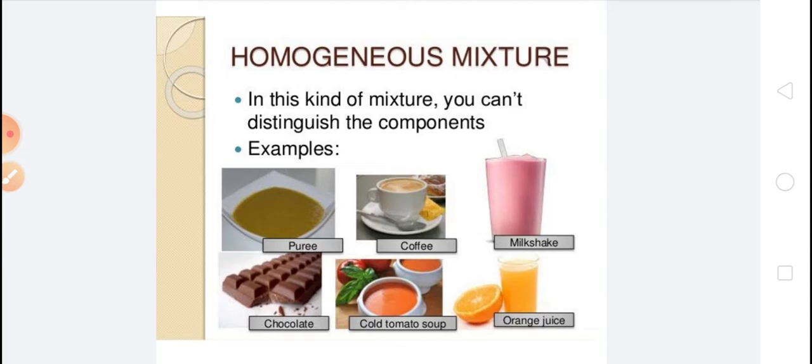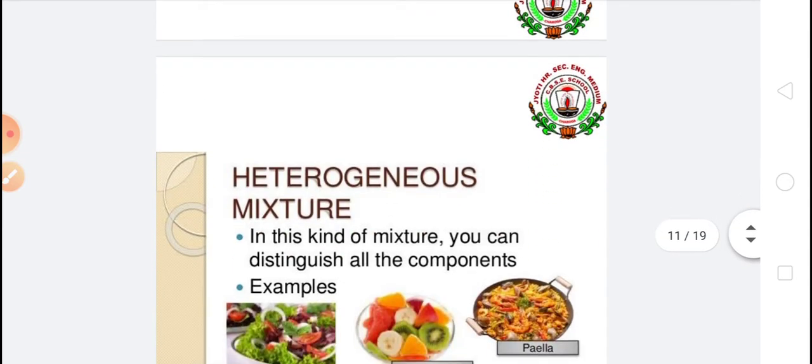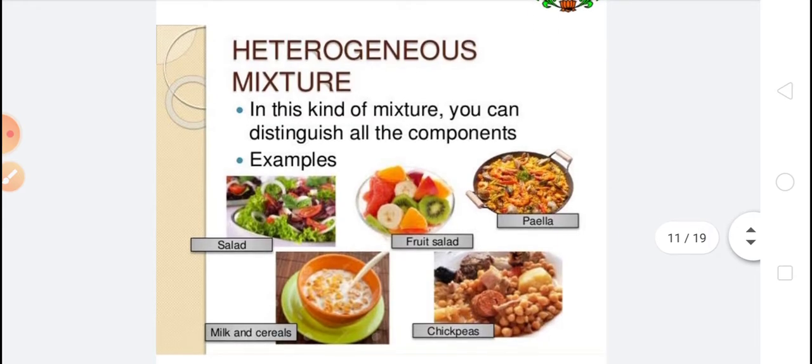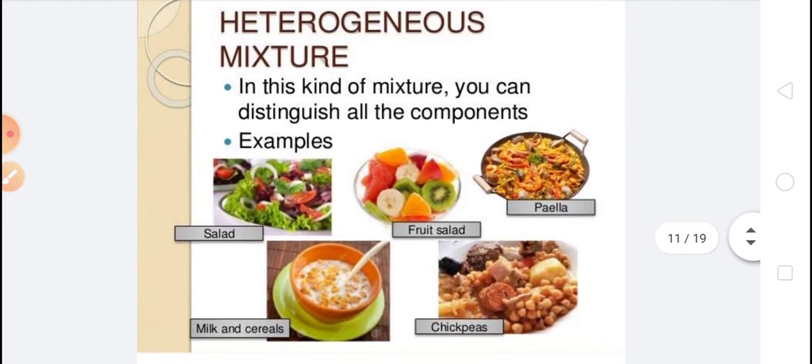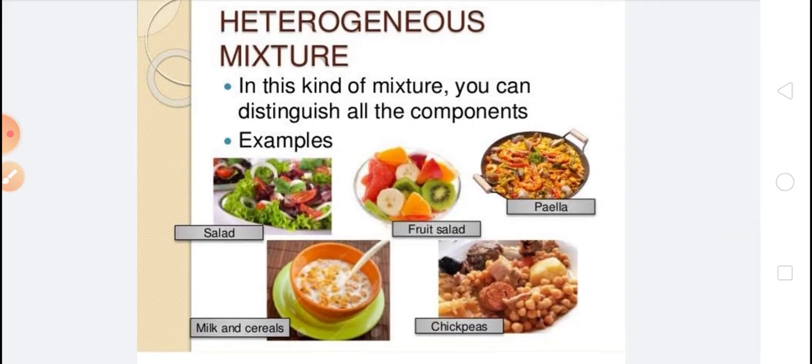In this kind of mixture, you cannot distinguish the components of the mixture. Another type of mixture is a heterogeneous mixture. If the constituents or components are not evenly spread throughout the mixture and each part of the mixture does not show similar properties, it is classified as a heterogeneous mixture.